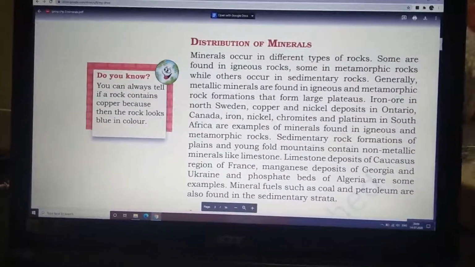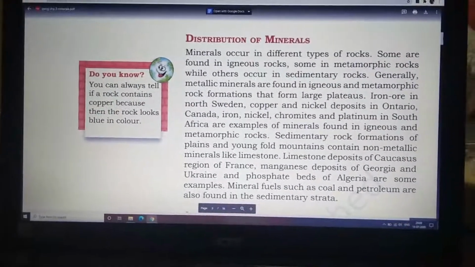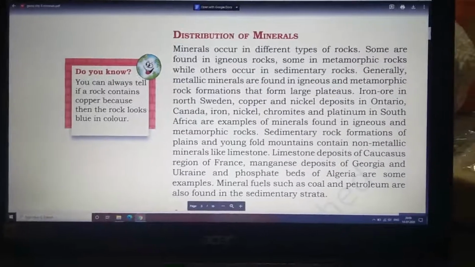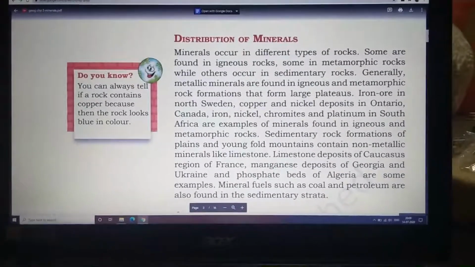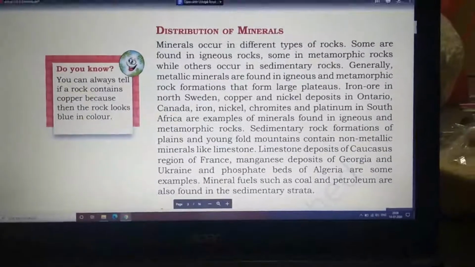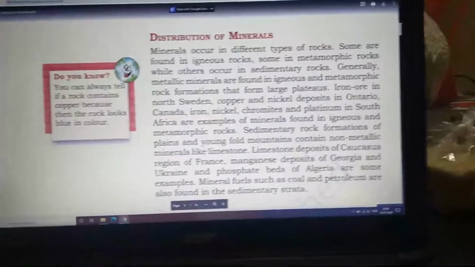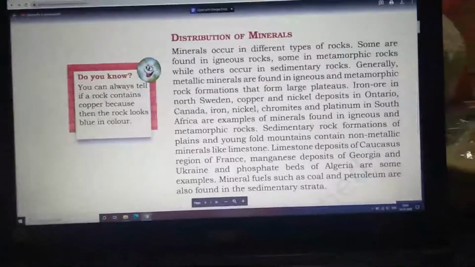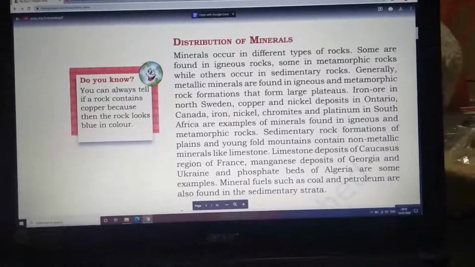Now in this chapter, in the previous class we have learned about what minerals are, the different types of minerals and the extraction of minerals. We have already learned this. I hope you remember. Now in today's topic we will see the distribution of minerals.